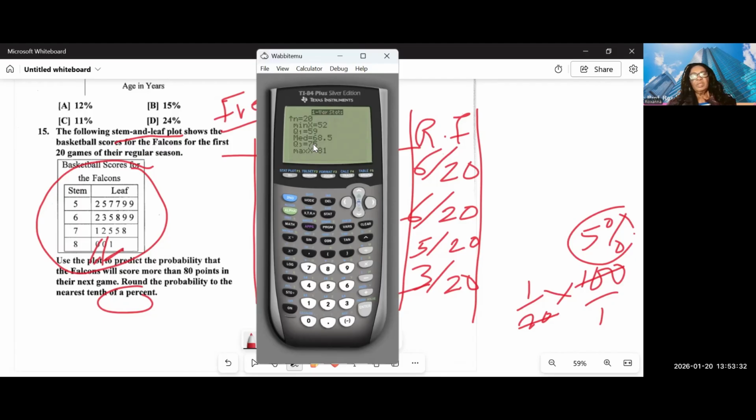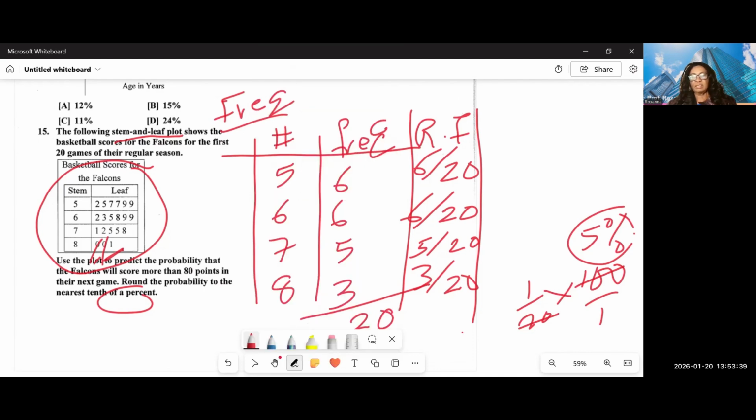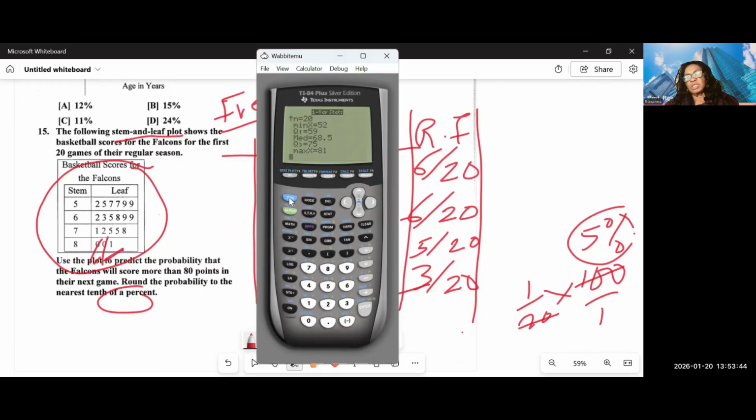Okay. So now I can list the 5-number summary, or I can actually use my calculator and draw a box plot. So let's draw a box plot. A box plot is also a graph of a quantitative variable. So second stat plot, I select Plot 1. My plots are turned off. I will turn it on, arrow down, and then select box plot. My data is in L1, so this is good.